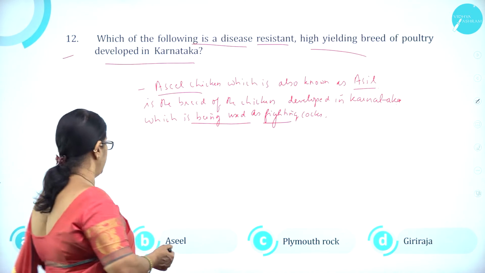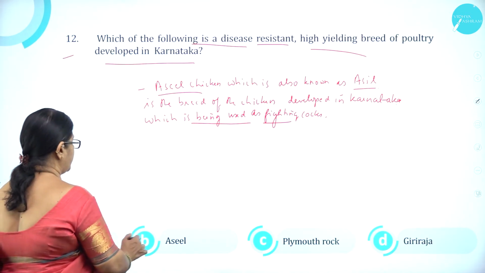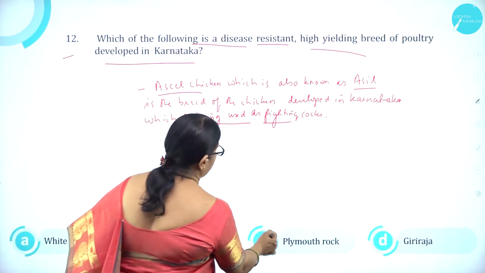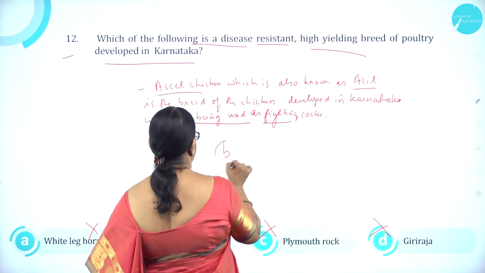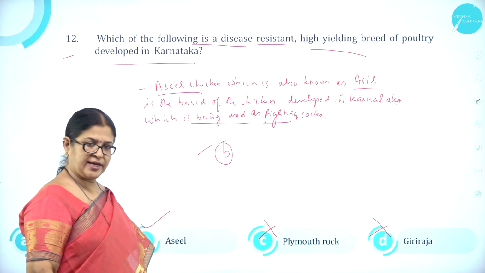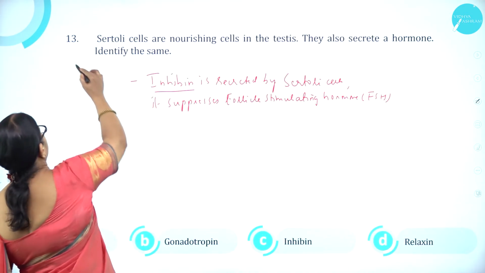Answer is Giriraja. So option A, white leghorn, is wrong. Option B, asil, is wrong. Option C, Plymouth, is wrong. Option D, Giriraja, is correct. Moving on to question number 13.